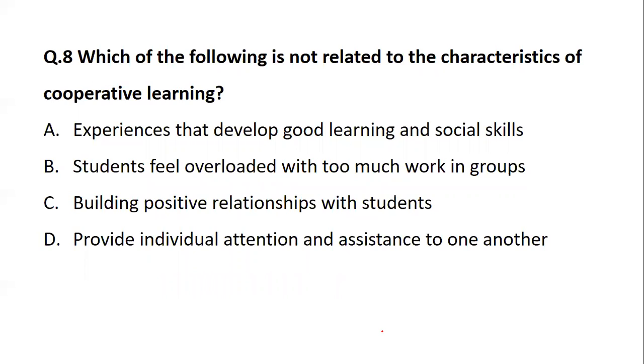They have given a concept of cooperative learning, and from the given options, one is not a part of cooperative learning. So which is that? Experiences that develop good learning and social skills, students feel overloaded and too much work in group, building positive relationship with students, or providing individual attention and assistance to one another.